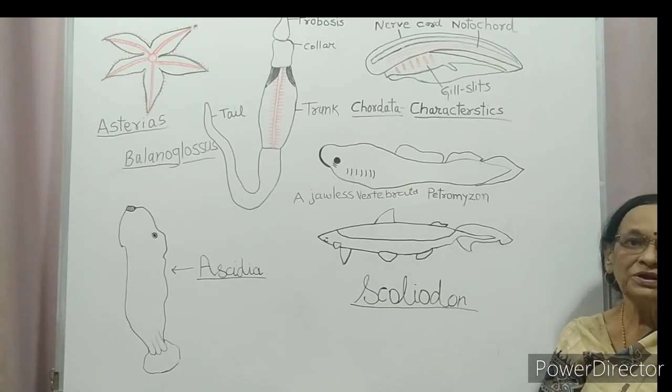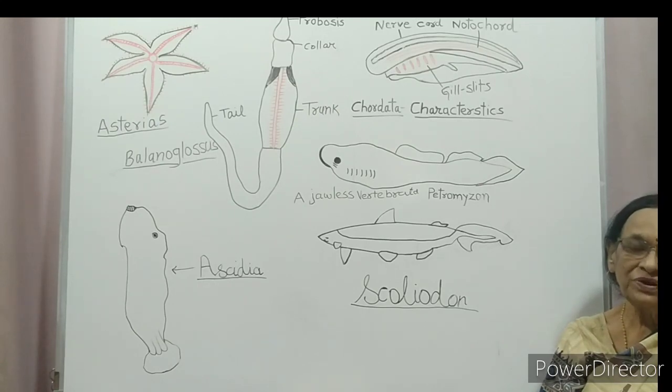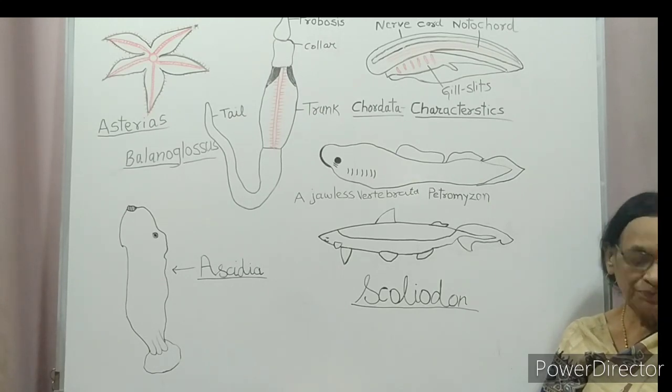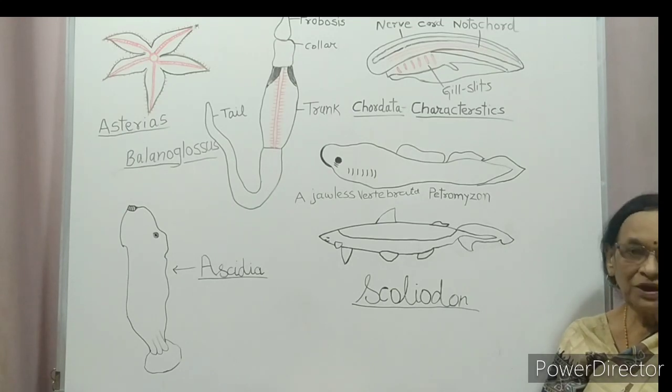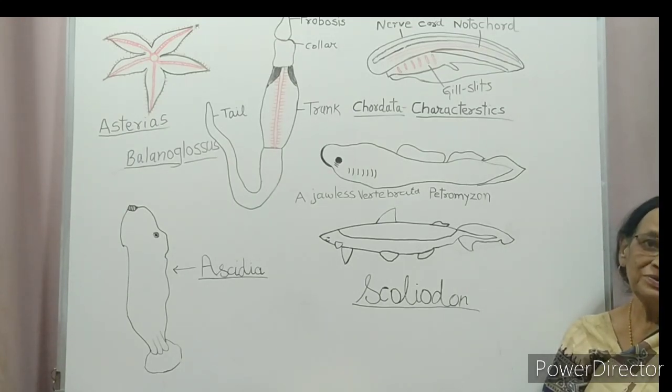They are cold-blooded animals, meaning their body temperature fluctuates according to external changes. Sexes are separate. Fertilization is external. They are oviparous. Oviparous means laying eggs, and development is direct.